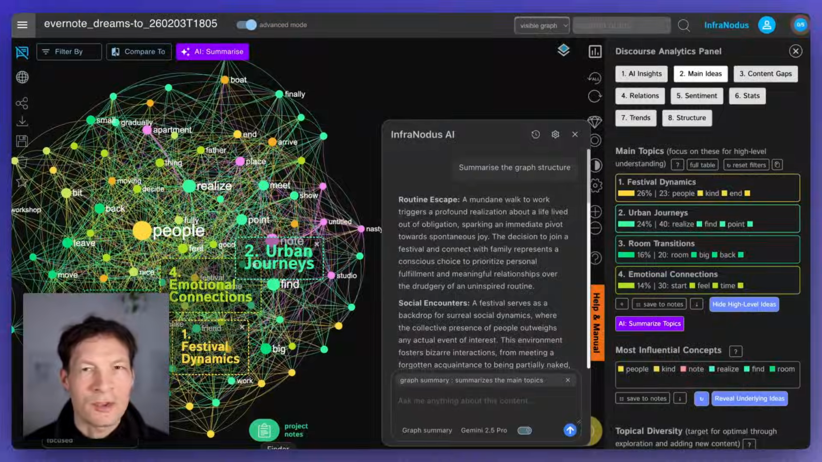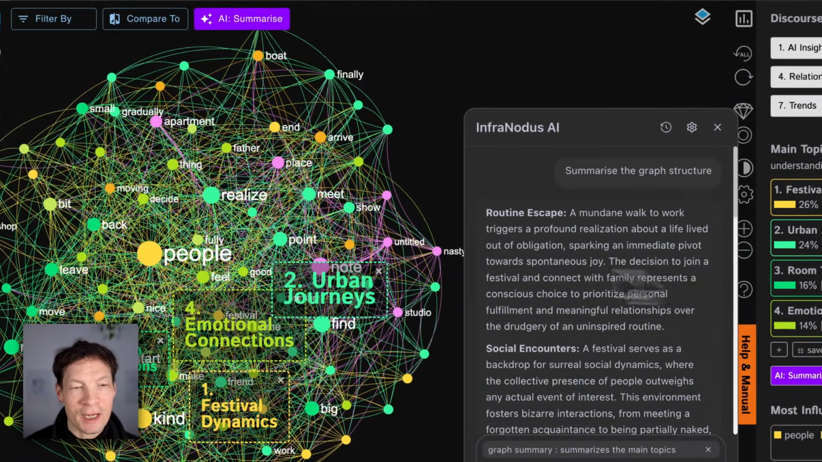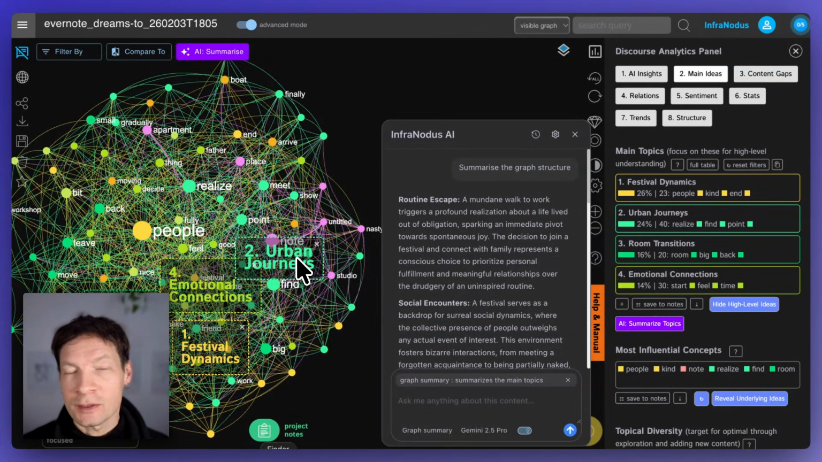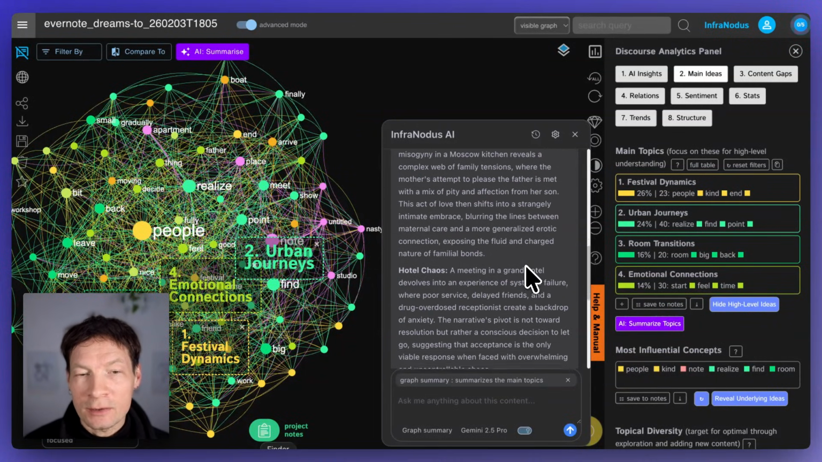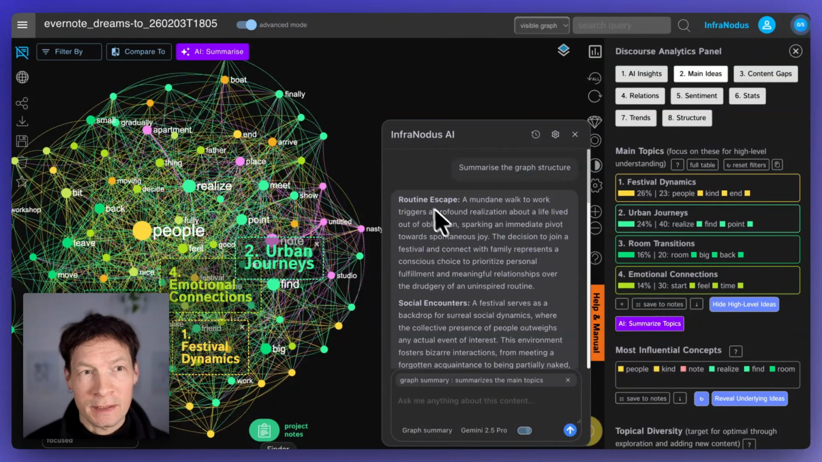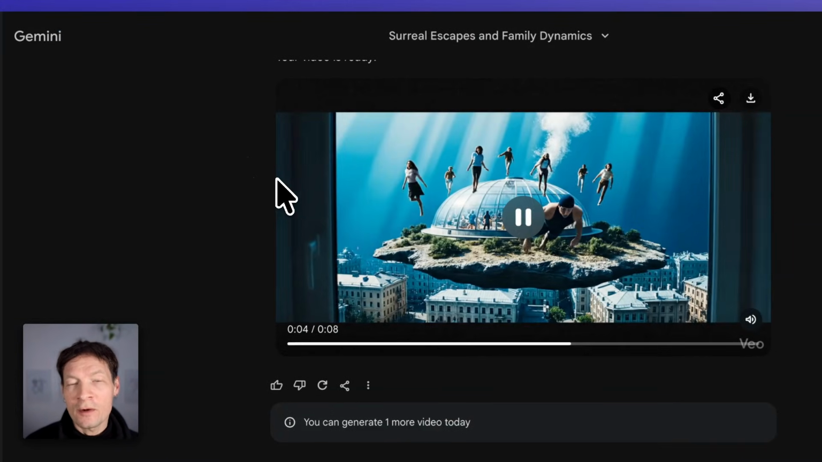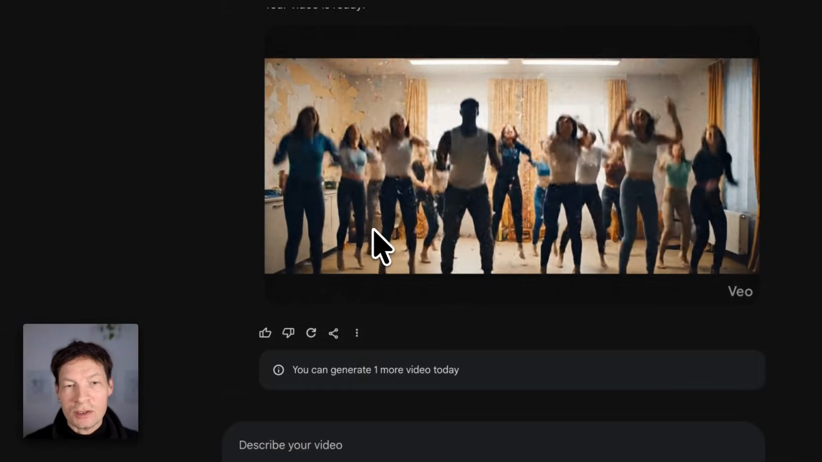In this video, I'm going to show you a really interesting way to use AI to explore your subconscious mind. First, we will take a log of our dreams and visualize them as a knowledge graph so we can see the main concepts and topics that tend to come up throughout our dream experience. Then we will ask InfraNodus to generate an outline of those topics and patterns that tend to come up in dreams, and then feed them into Google Gemini Veo video generation model